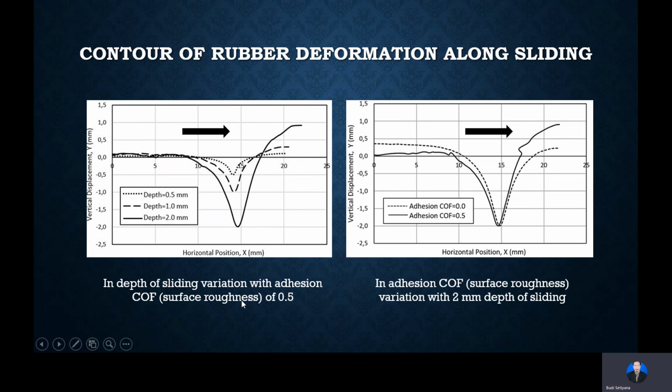As for surface roughness of 0.5, on the right is the variation of surface roughness.